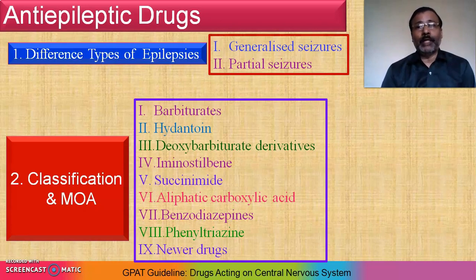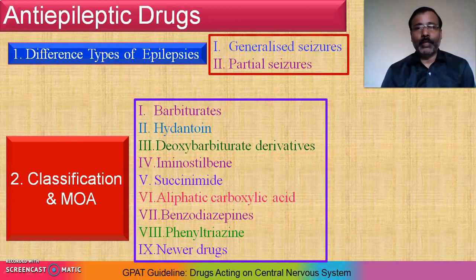We already studied that barbiturates show their effect on the GABA receptor. Hydantoin has a different mechanism of action, that is specifically on the sodium potassium pump. Right. So in a similar manner you have to check out the mechanism of action involved in each category, and you have to mention it in a tabular form. Category, MOA, likewise. So I am just showing you that there are different mechanisms of action involved in different categories that you have to focus on or check out, right, regarding these anti-epileptic drugs.